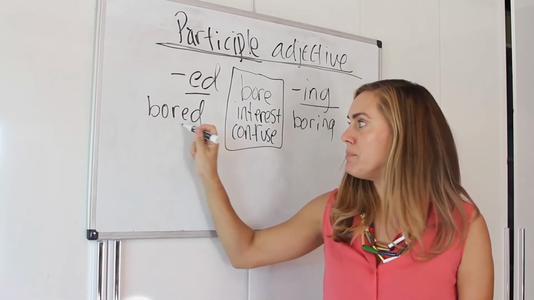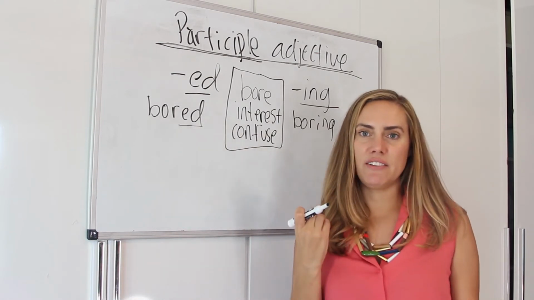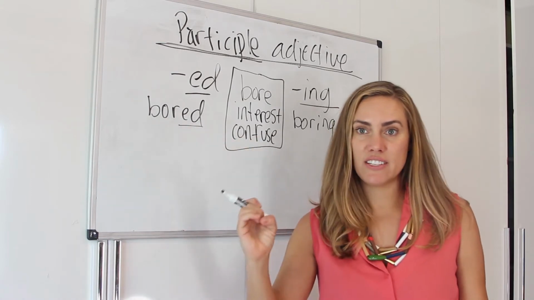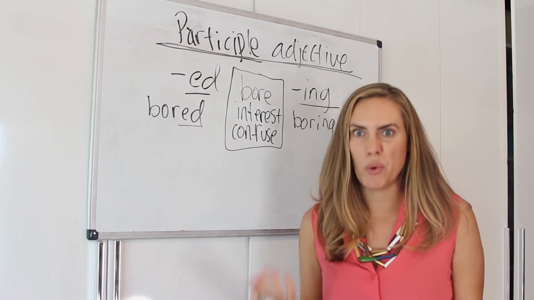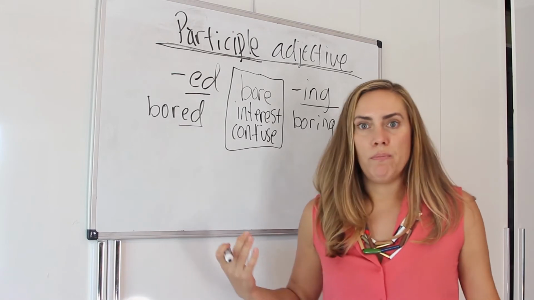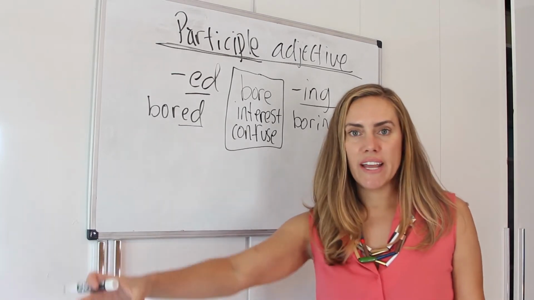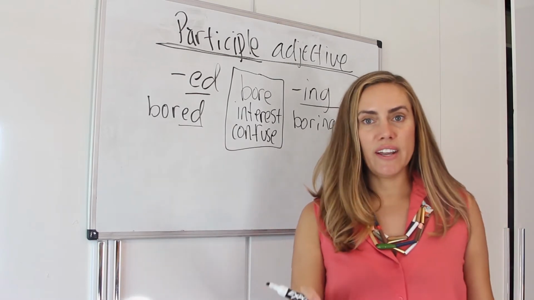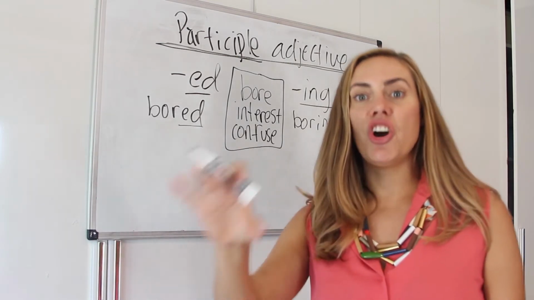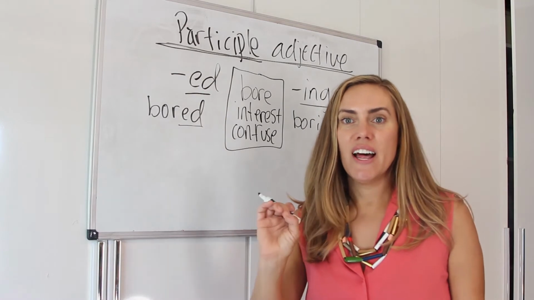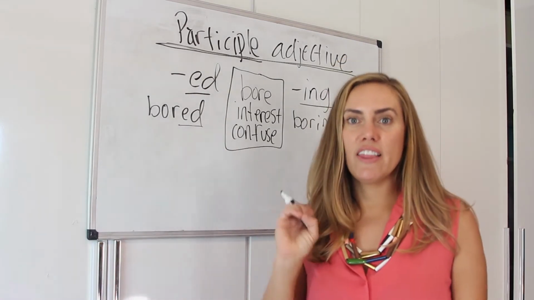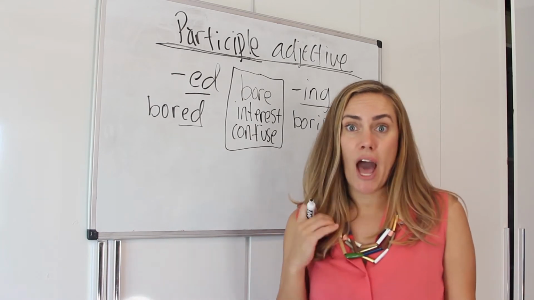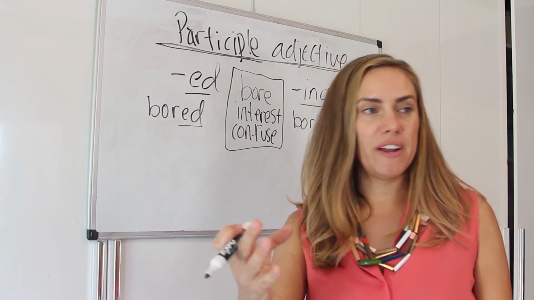If I say I am bored, that means I'm receiving the feeling, the effect of something else. And I feel that. I feel bored, right? Like there's a movie, I don't like it, I feel bored, okay? Whereas if I say boring, that means that something is causing that feeling of boring. The movie is boring. The lecture is boring, right? But if I say I am boring, that means I'm causing the feeling of boring.